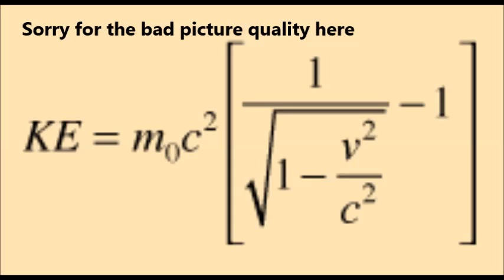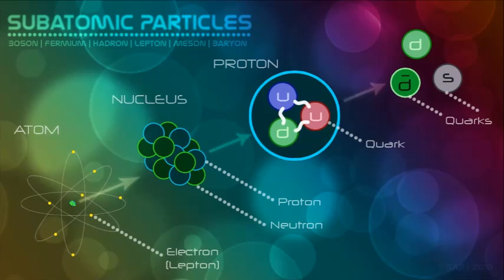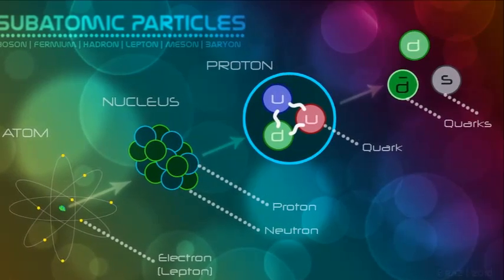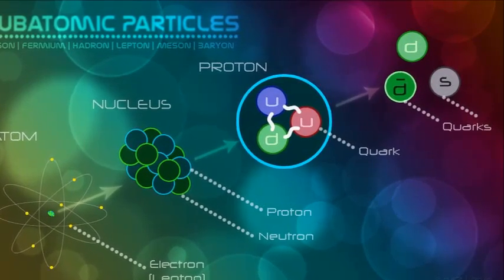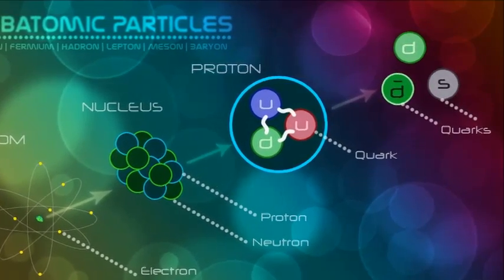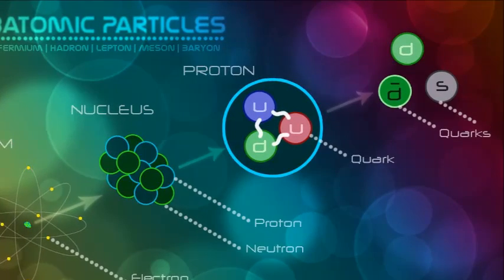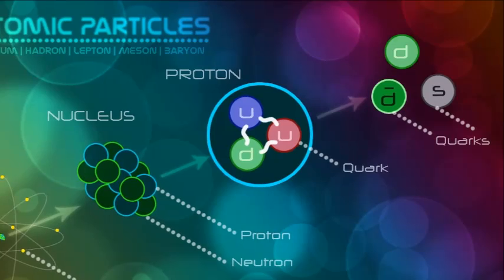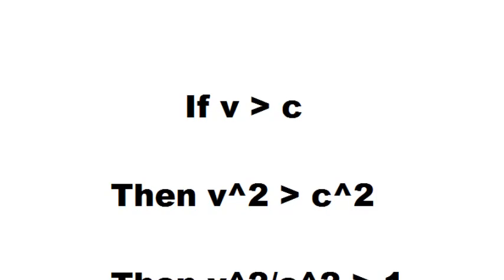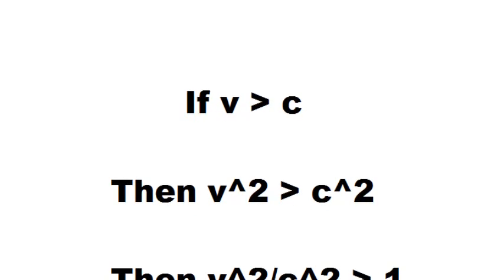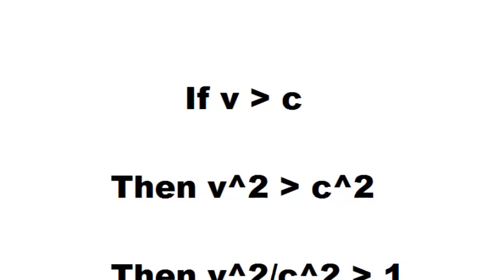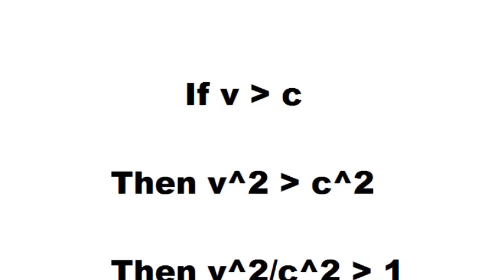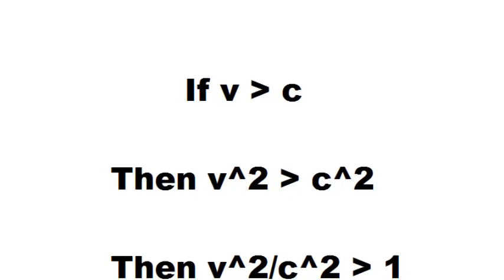Focus on the bottom right corner of the equation with the v. For a normal particle, one that never surpasses the speed of light, everything should check out just fine, and plugging in all the variables should result in the energy of the particle. Now enter the world of the tachyon, which travels faster than light. If that's the case, then its velocity, which is the v, should be greater than the speed of light, c. Wait, wouldn't that mean that v squared over c squared is greater than 1?